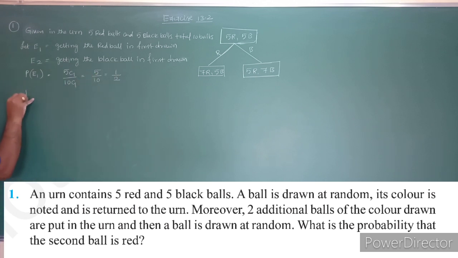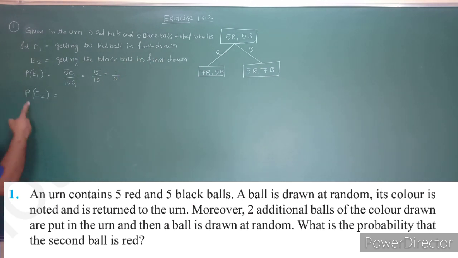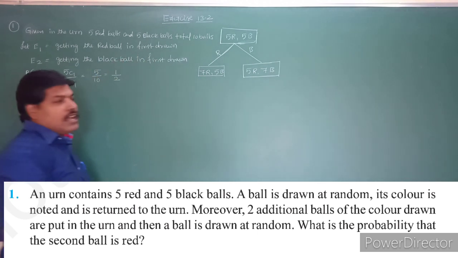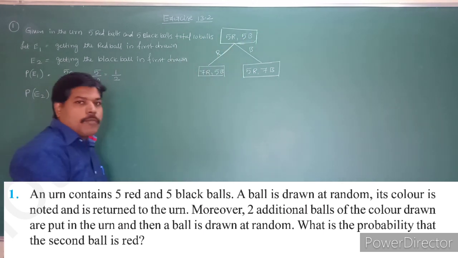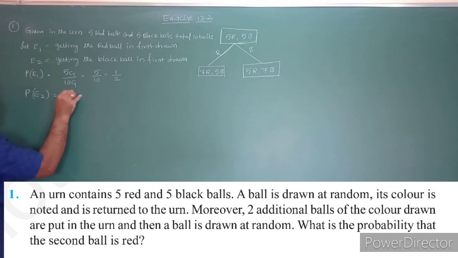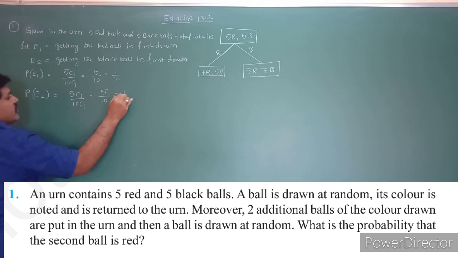What is the probability of getting E2? That is the probability of getting the black ball in the first draw. Are you understanding? In the box, how many balls are there? 5 red and 5 black balls. The probability of getting the black ball is 5C1 by 10C1, that is 5 by 10, that is 1 by 2.